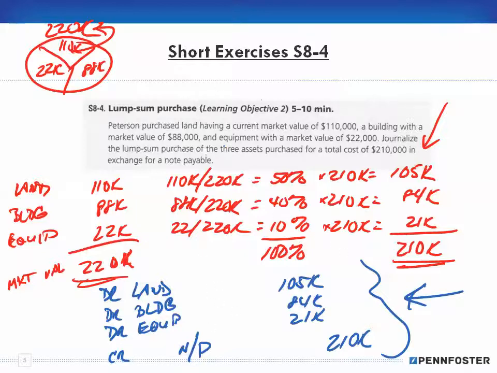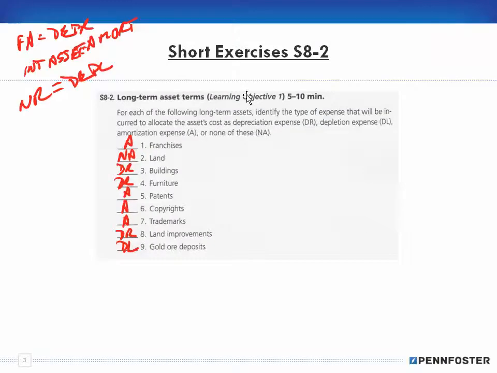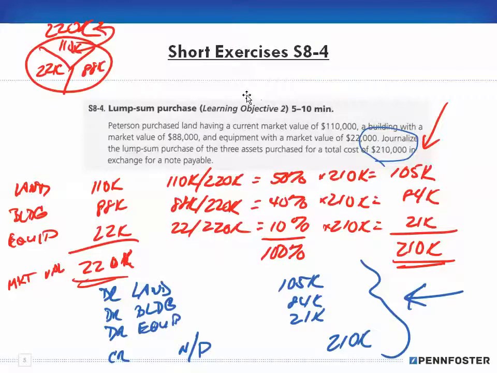Okay, right. So if you go back and think about this, this isn't really that difficult. It's just a lot of math. When you buy three assets, or however many assets, and you know what the market value is, you figure out the percentage of each asset as part of the overall total market value, and whatever that percentage is, you apply it against what you pay in order to determine how to make that journal entry. Because the bottom line is that you're only going to pay a specific amount, and you're booking it based upon the amount you're paying, right? You're not booking it against the market value.